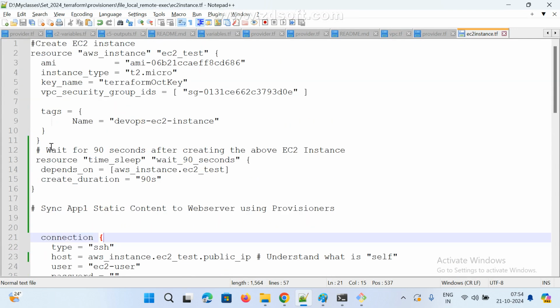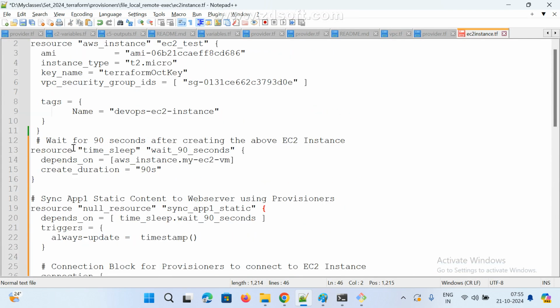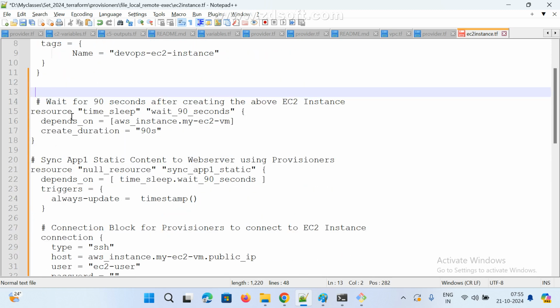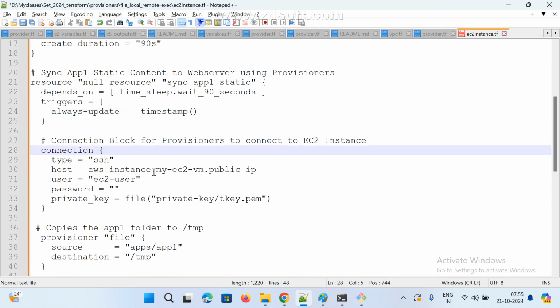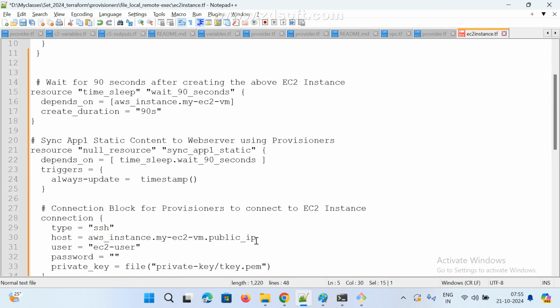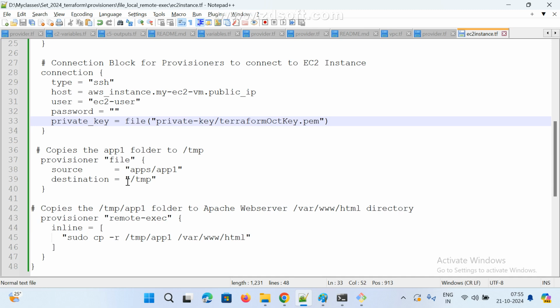Okay, same thing. Anyway, we are also using the same path. It will work. Okay, now see here, depends on. Here there is a timestamp. So I connected a public IP, same path. I need to change this file name. What is my file name? Terraform key. I need to change this path. Okay, so next, this is the same file path already, and copy, remote exec inline.